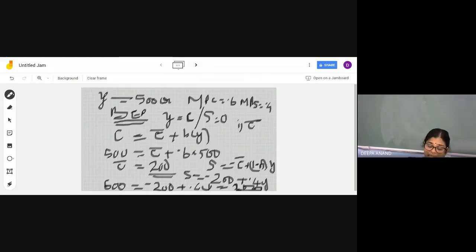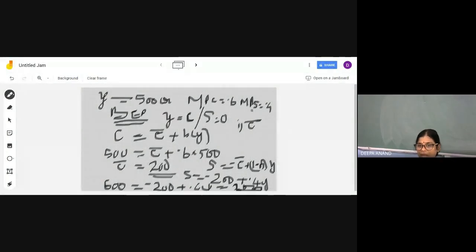But as the income increases, the saving also increases, but after a level, it will not increase much faster. As the income increases, consumption increases, but after a level, the consumption will not increase at that faster pace. All these things we have seen. But here, MPS will remain the same. That's your assumption. So in a particular question, if it is given that the MPS is changing at a particular level, you can apply that. But in this particular question, MPS is given as 0.4, so that will remain the same.